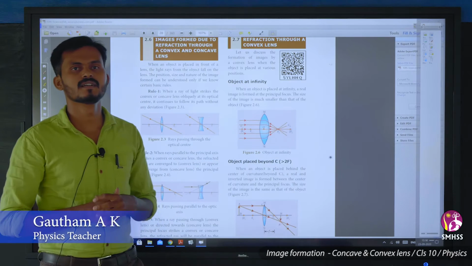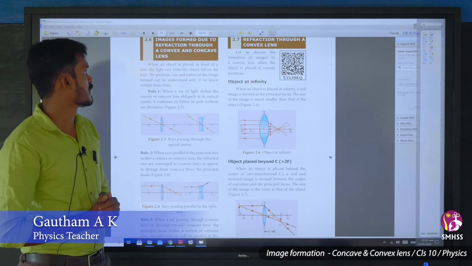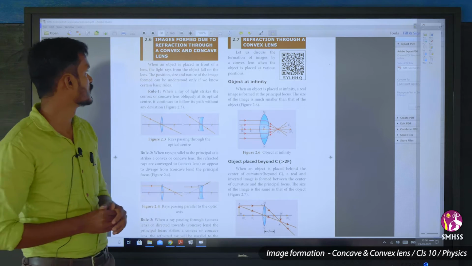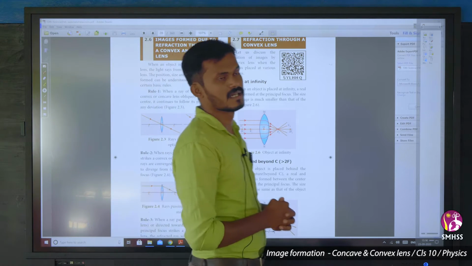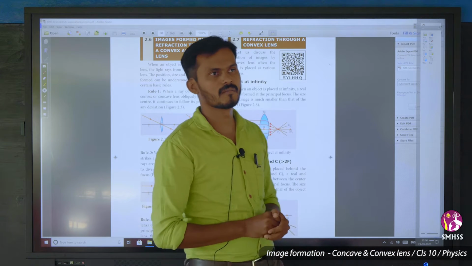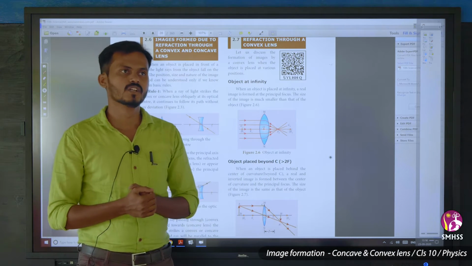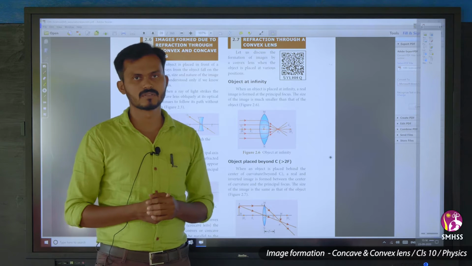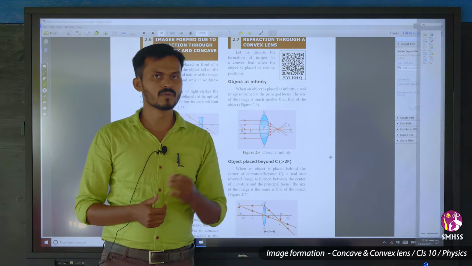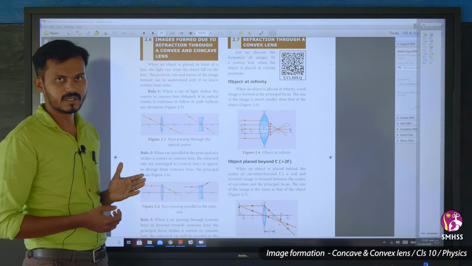Good afternoon, students. In the last class we discussed lenses, that is, image formation due to refraction through convex and concave lenses, and the rules for drawing the ray diagram. Before that we should know the rules, so we discussed 3 rules. Once again we'll recall.